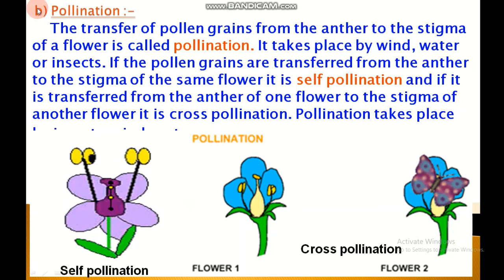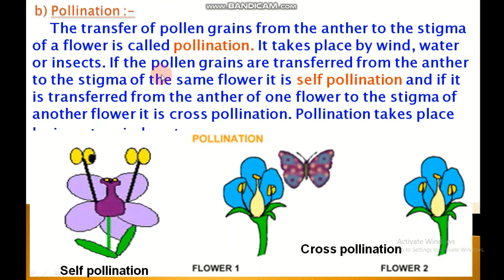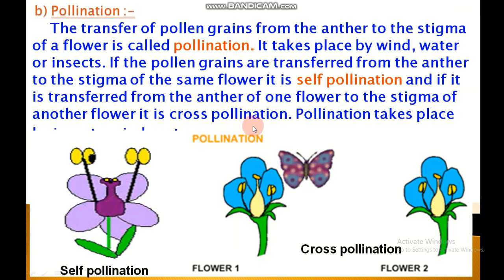Next is pollination. The transfer of pollen grains from the anther to the stigma of a flower is called pollination. It takes place by wind, water or insects. If the pollen grains are transferred from the anther to the stigma of the same flower, it is self-pollination, like this. And if it is transferred from one flower to the stigma of another flower, it is cross-pollination. This is an example of cross-pollination.